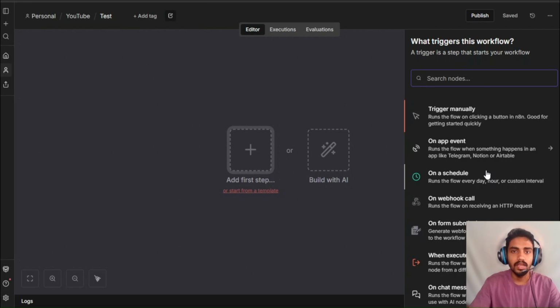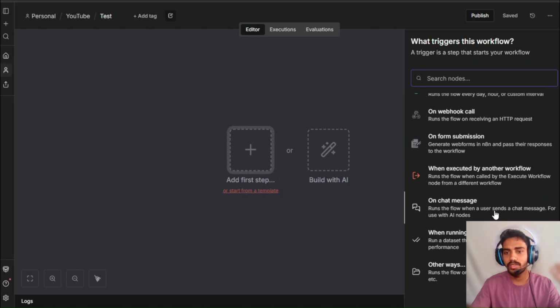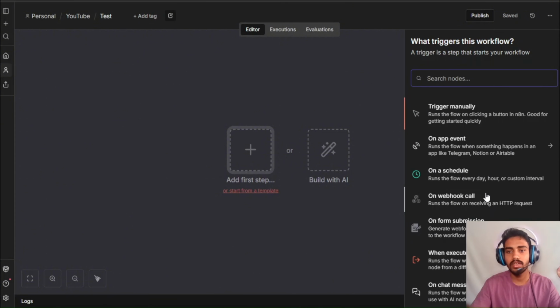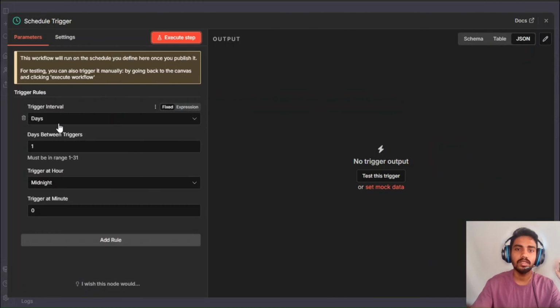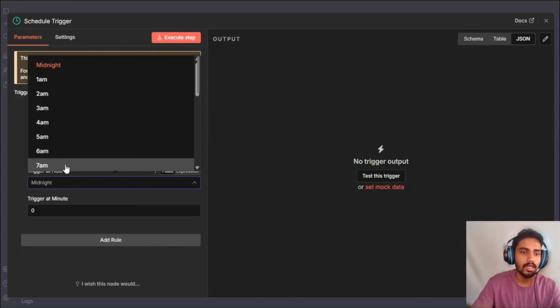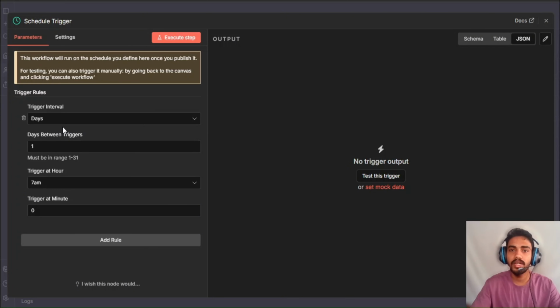It will get triggered every day in the morning. You have app event, webhook, form submission, chat message. We won't go into that right now. Schedule trigger. Here you can configure when you want your agent to be triggered. I want it triggered every day at midnight. No, I don't want it. I want it to be triggered at 7 a.m. The agent will get triggered every day at 7 a.m. in the morning.